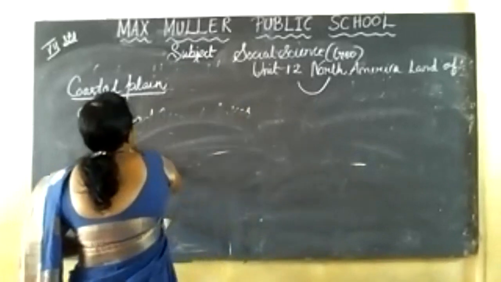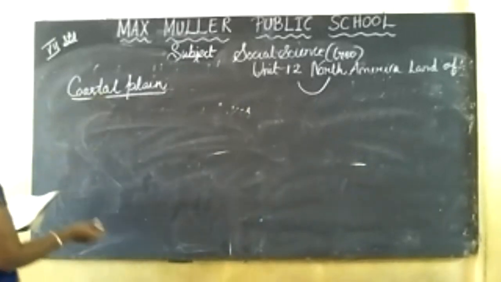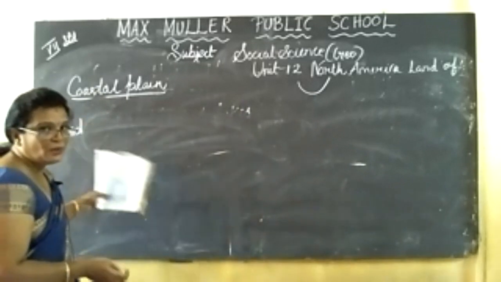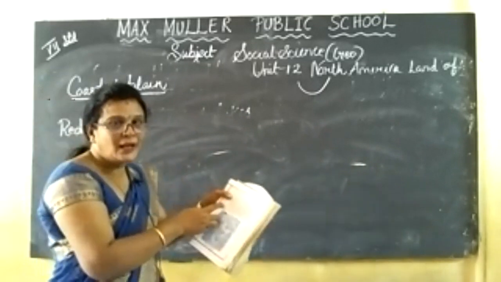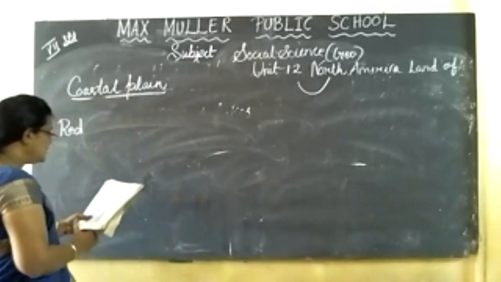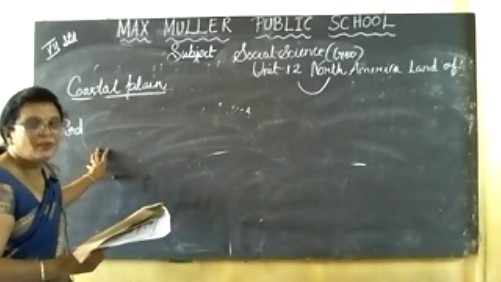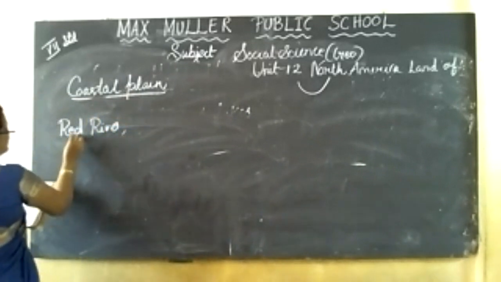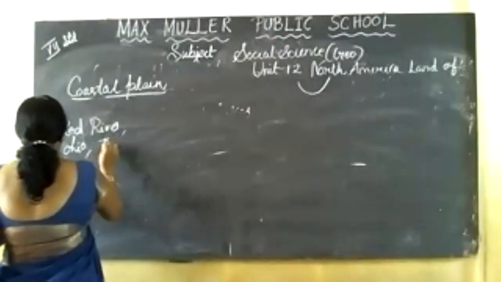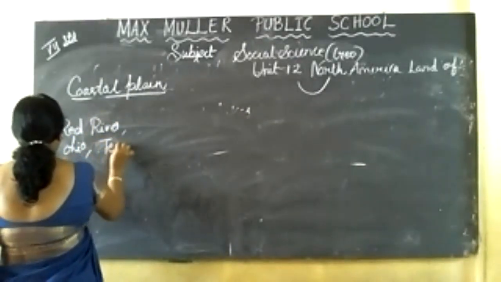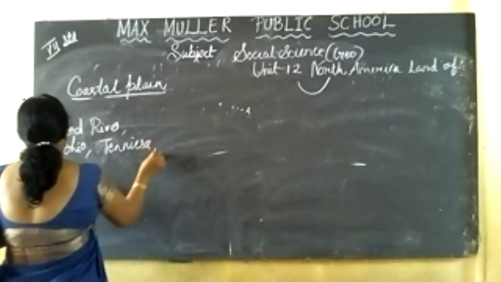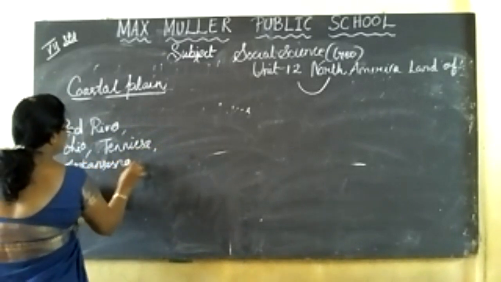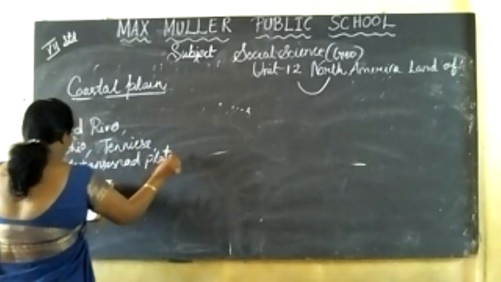The other tributary rivers in North America are the Red River. If you do not have the book, please note it down. If you have the book, just mark it in pencil. The other tributaries are the Red River, Ohio, Tennessee, Arkansas, Platte. The words are very difficult, so keep the book.